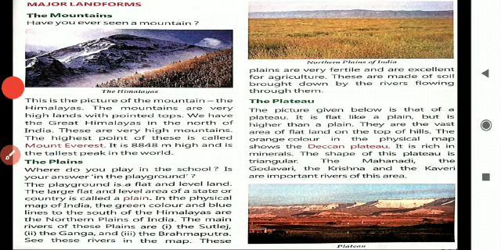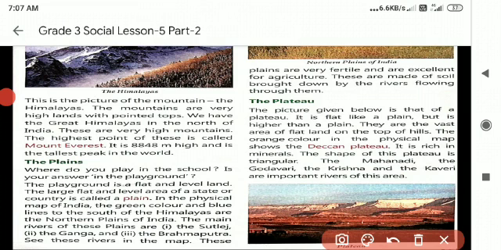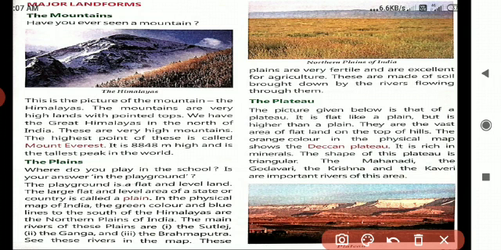The next one, what is this, children? Yes, mountains. This one is the Himalayan mountain. This is the picture of the mountain, the Himalayas. The mountains are very high lands with pointed top. Okay, children, the highest point of this mountain is called Mount Everest. Its height is 8,848 meters and it is the tallest peak in the world.